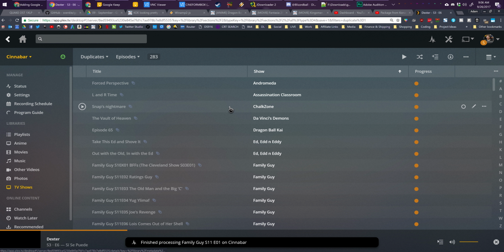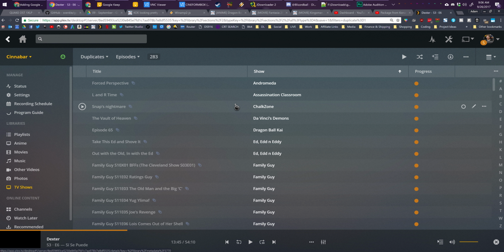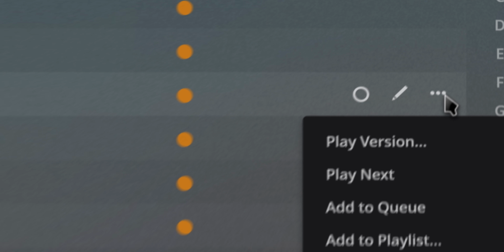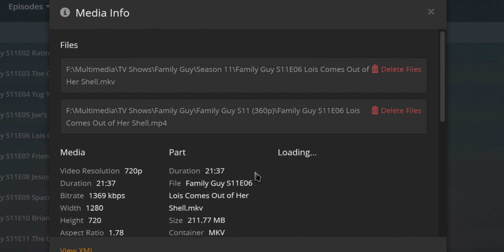What you can also do to speed things up if you don't want that degree of detail, of course, let your video recorder fall on the desk, is to go over here to, for example, another Family Guy episode. You can just go right next to it and click Get Info there and then delete it. So again, MKV is 720p, MP4 is 360p. We'll get rid of the MP4.